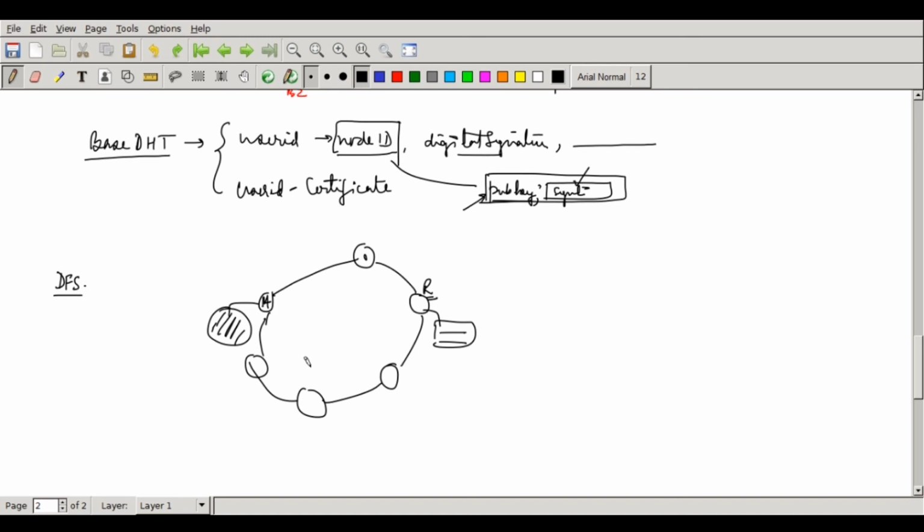So in the next video, we will be looking at this particular algorithm, and we will start with the discussion on DFS and how this algorithm can be built to ensure that there is no free riding in the system.